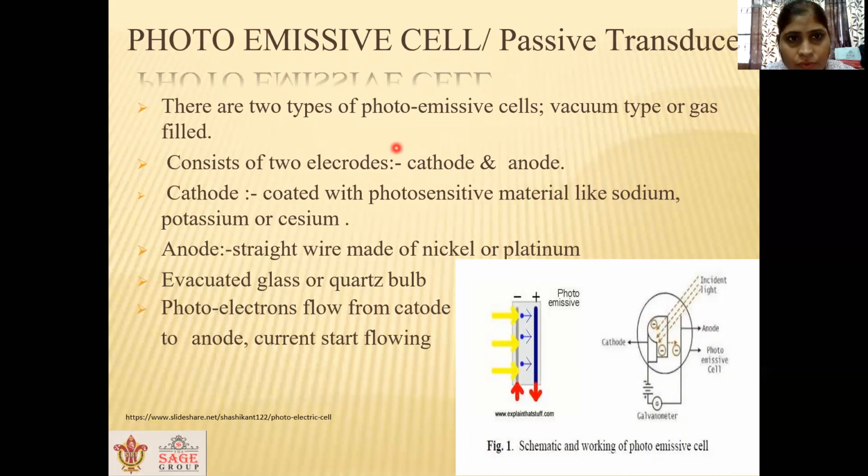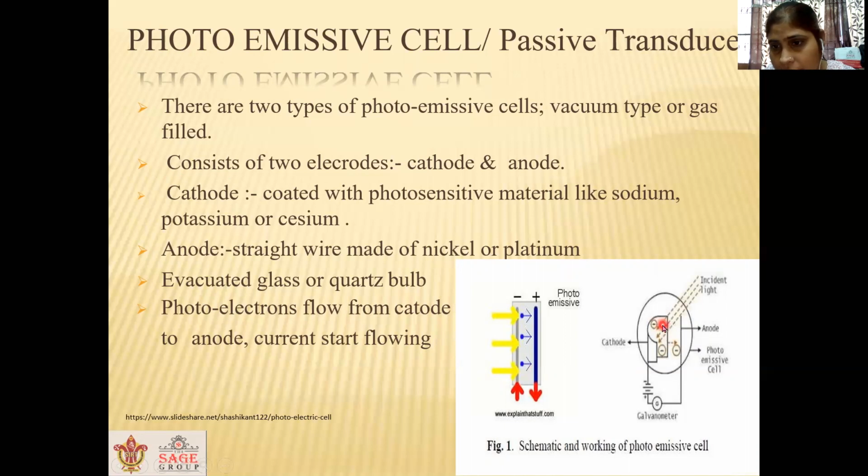There are two types of photoemissive cells, vacuum type or gas type. This consists of two electrodes, cathode and anode. As you can see here, this is a cathode and this is an anode. The negative terminal of the battery is connected to the cathode, and the positive terminal of the battery is connected to the anode.